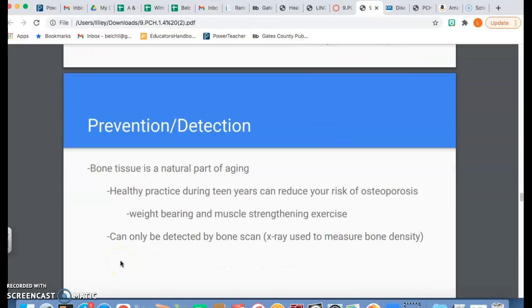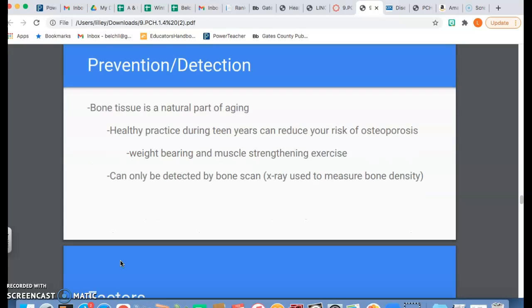To prevent and detect it, unfortunately, bone tissue loss can be a natural part of aging. So the thing you want to do, even during your teen years, is begin doing weight bearing and muscle strengthening exercises so that later down the road you don't have this issue. Of course, it can only be detected by bone scan, and an x-ray is the most common way to measure the bone density.